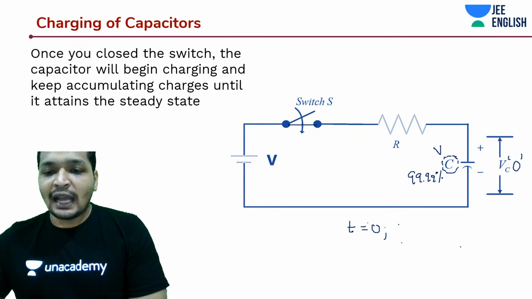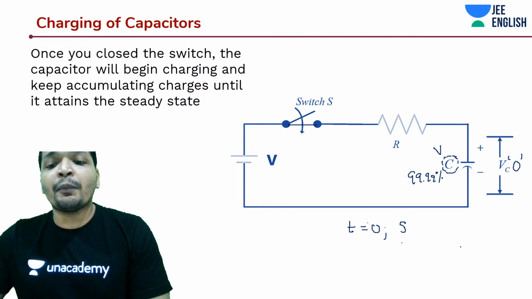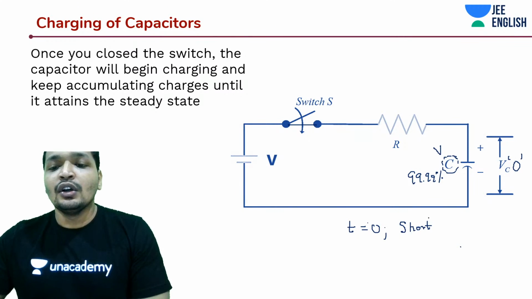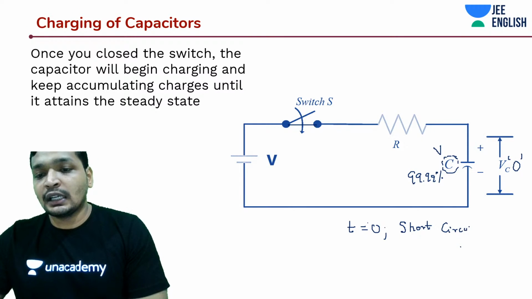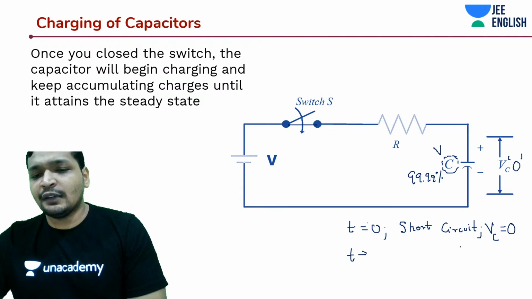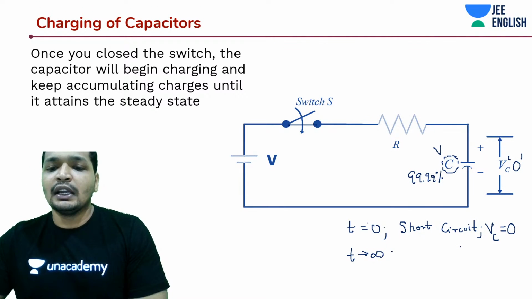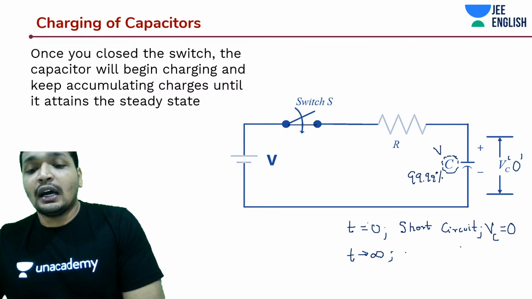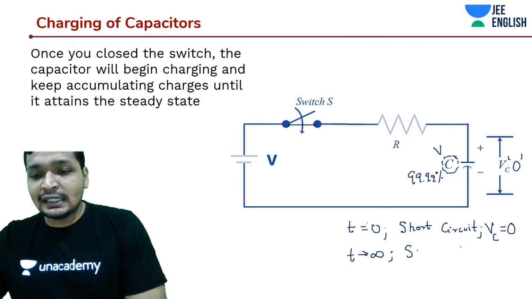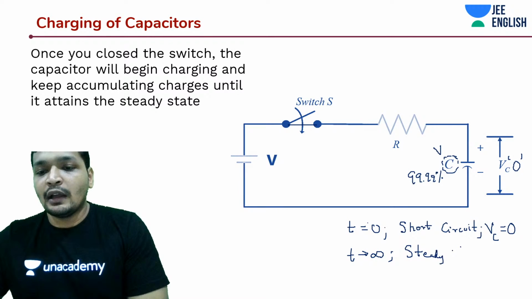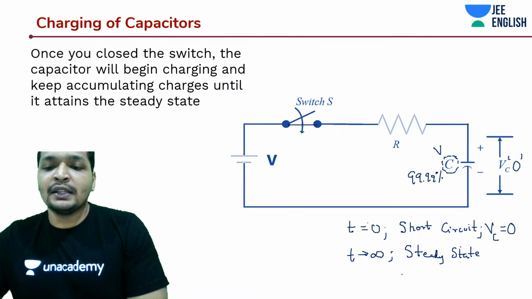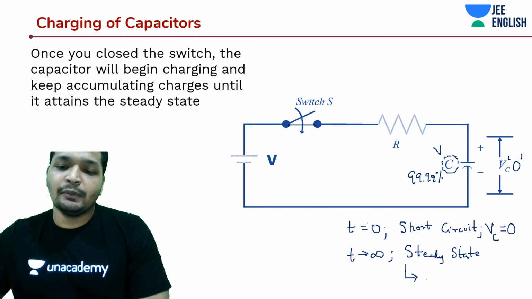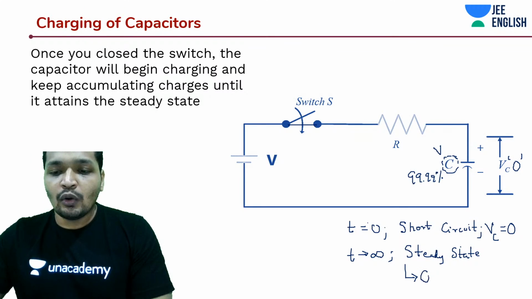As soon as you tap the key at time t is equal to 0, there is no potential across it. So when the potential is 0, it is going to act like a short circuit, and the capacitor potential would be 0. And when t tends to infinity, you'll notice that within a short time it will get to almost 99.99% of its charge, and it's going to reach something known as steady state, where it would behave like an open circuit. Very important concept, guys.